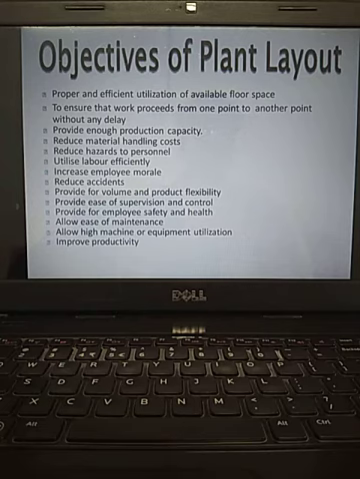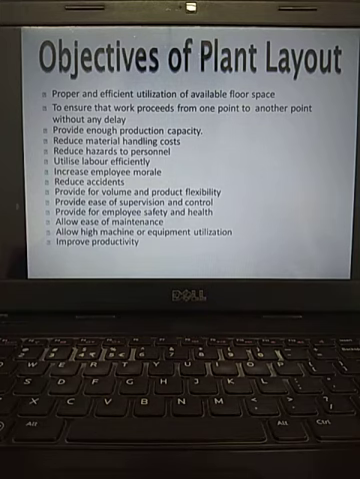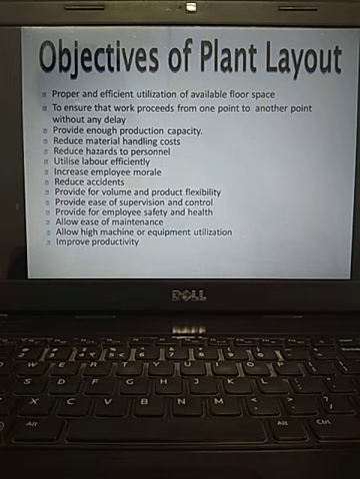So plant layout, a good plant layout provides production capacity enough, reduce material handling costs. This is very, very important. Reduce hazards to personnel. I was explaining. Appropriate plant layout sometimes stops accidents also. So appropriate plant layout leads to efficient labor utilization. It increases the employee morale.